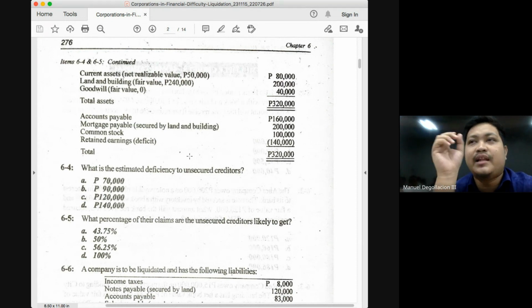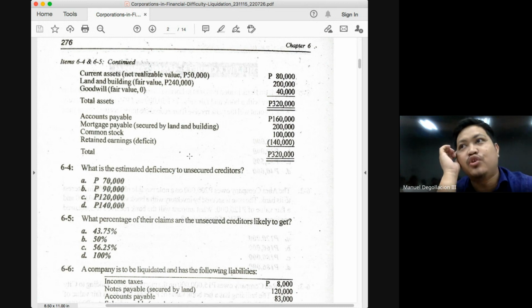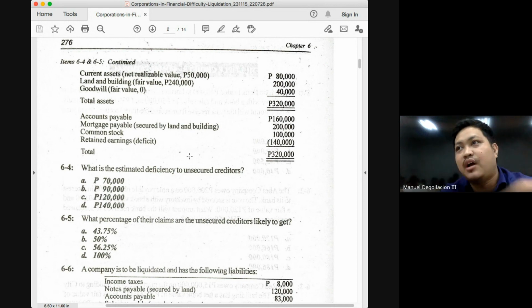Okay, but the complete denominator should be unsecured liabilities plus the unsecured portion of your partially secured liabilities. Your denominator should include the unsecured portion of your partially secured liabilities. Because remember, the unsecured portion of your partially secured liabilities will still have to be paid at the same rate as all your other unsecured liabilities.